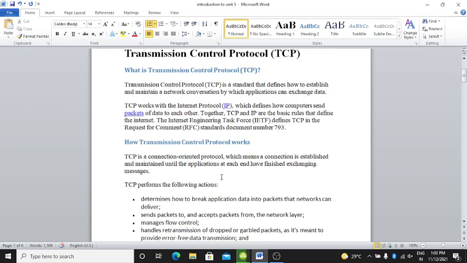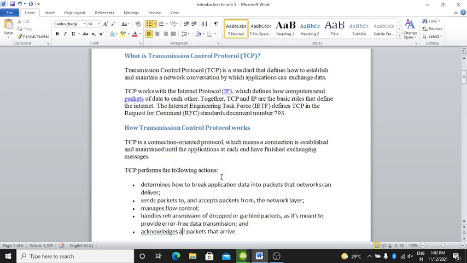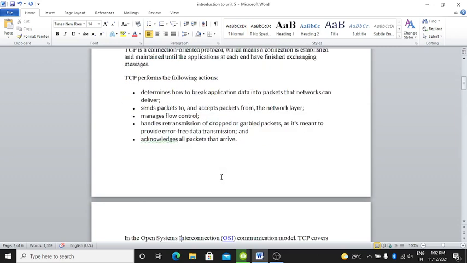Here is how transmission control protocol works. TCP is a connection oriented protocol, which means a connection is established and maintained until the applications at each end have finished exchanging messages. Then TCP performs the following actions. First, it determines how to break application data into packets that networks can deliver.